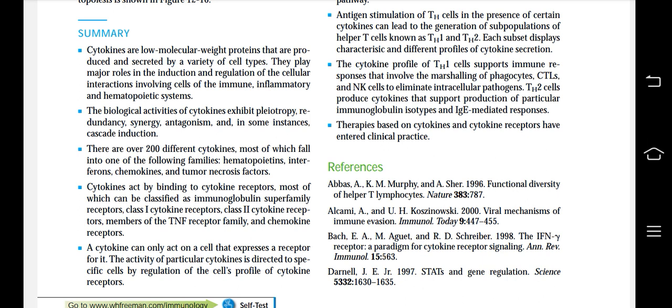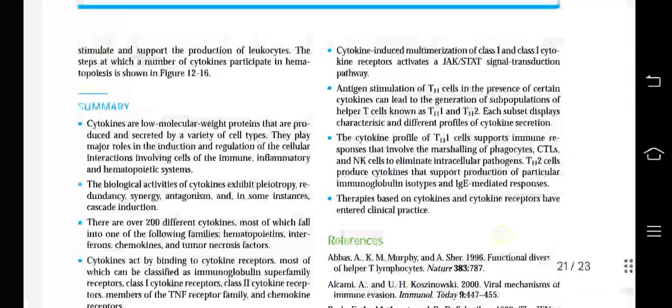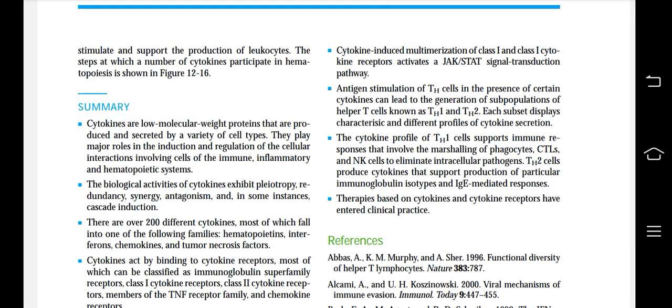A cytokine can only act on a cell that expresses a receptor for it. The activity of a particular cytokine is directed to specific cells by regulation of the cell's profile of cytokine receptors. Cytokine-induced multimerization of class 1 and class 2 cytokine receptors activates the JAK-STAT signal transduction pathway.